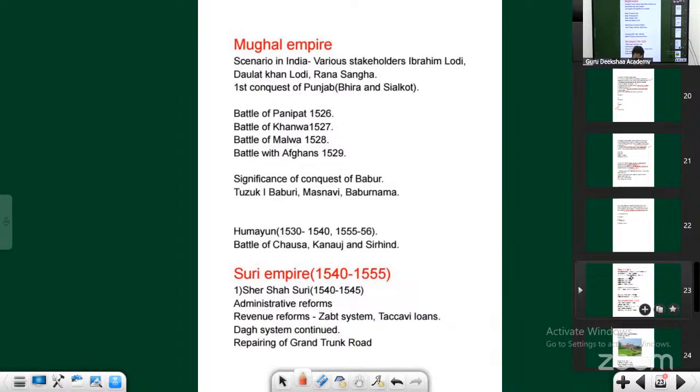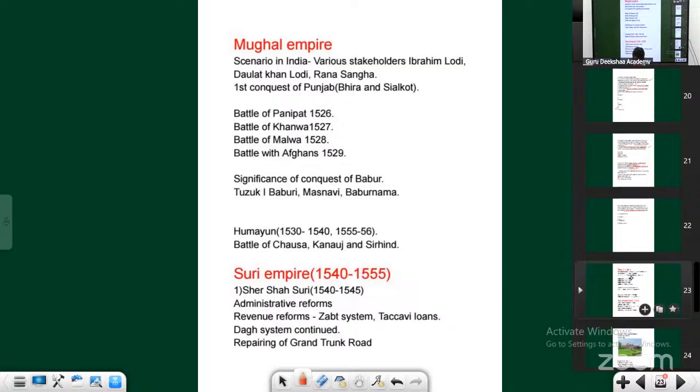Ranasanga wasn't killed here. He escaped, but he was so filled with rage that he wanted to come back again and fight a war with Babur. Unfortunately, one of Ranasanga's troops went into his tent and gave him poison, because the troops felt it would be dangerous. We have just waged a war and lost. If you fight again, you'll lose again, so there is no point losing your life. That's how Rana Sanga's life ended.